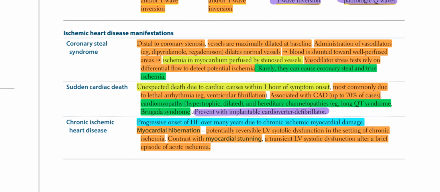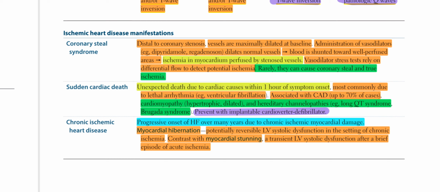Myocardial hibernation: potentially reversible left ventricular systolic dysfunction in the setting of chronic ischemia. Contrast with myocardial stunning, a transient left ventricular systolic dysfunction after a brief episode of acute ischemia. Once again, coronary steal syndrome, that is, distal to coronary stenosis, vessels are maximally dilated at baseline.